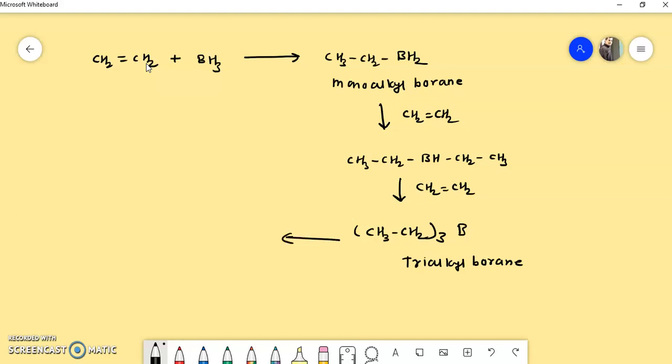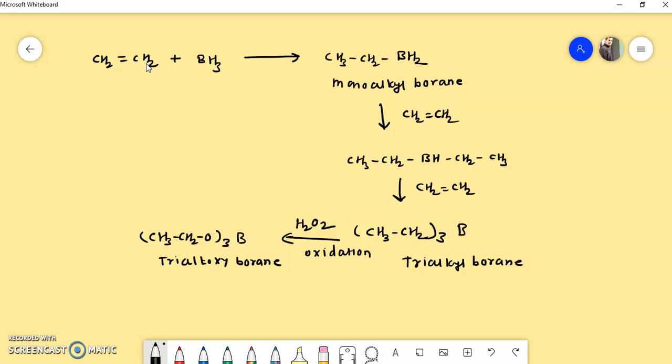Oxidation in presence of H2O2 forms trialkoxyborane, like this, CH3CH2O taken three times on boron. This is trialkoxyborane.